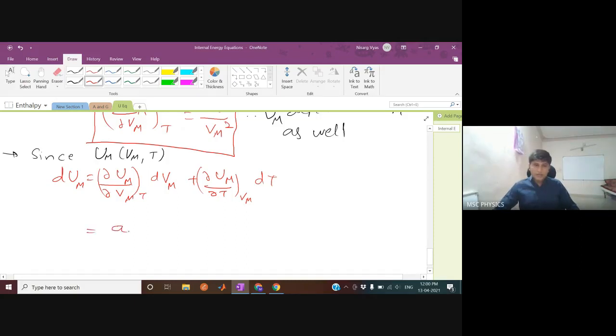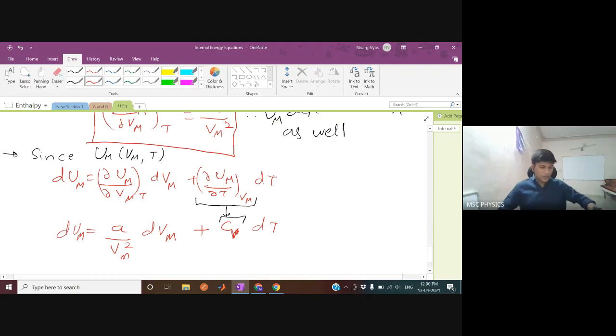So it is A by Vm square into dVm, plus dUm by dT at constant volume, which is specific heat at constant volume, into dT. This number is specific heat at constant volume. So this Um depends on volume as well as temperature. That's what I wanted to tell you, guys.